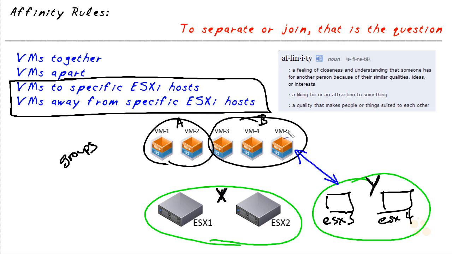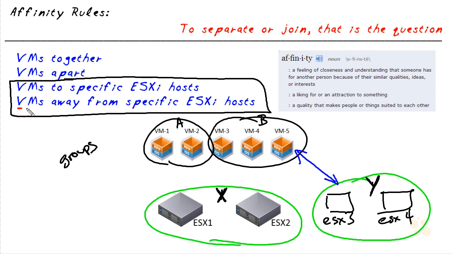We could then set up affinity rules. For example, we could say we want the virtual machines that are part of the VM group called B to run on hosts that are in the host group called Y. And as part of DRS's decision-making process, it would look at that rule to make sure that these three virtual machines got on one of these ESXi hosts based on the affinity rules that we had set up.